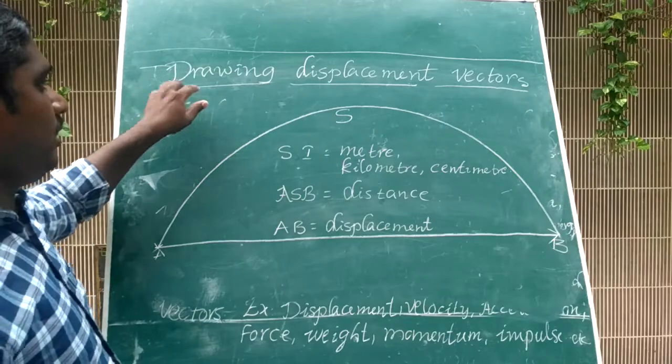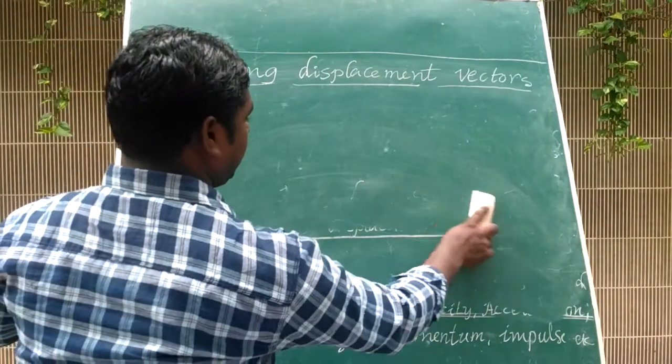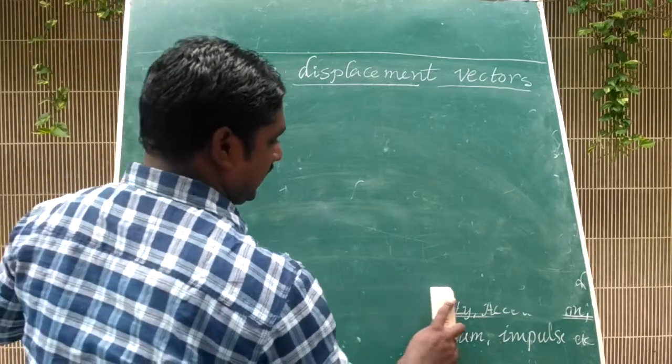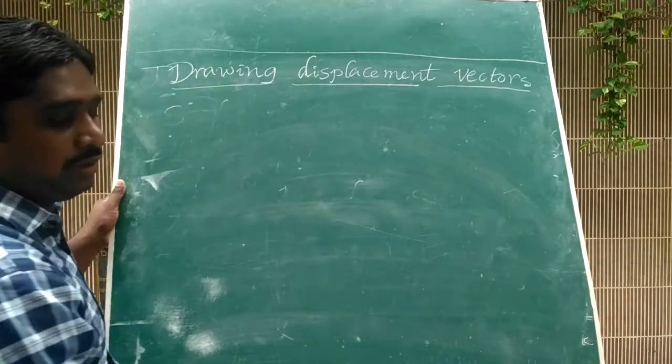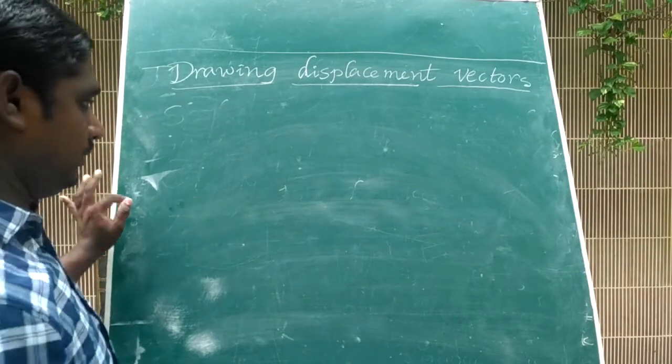Okay, students, now drawing displacement vectors. Displacement means the shortest distance between the initial position of the object and the final position of the object.